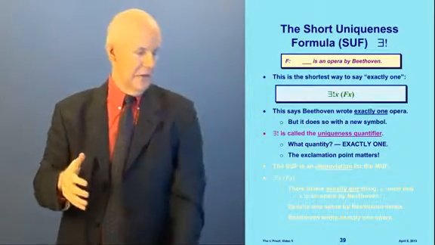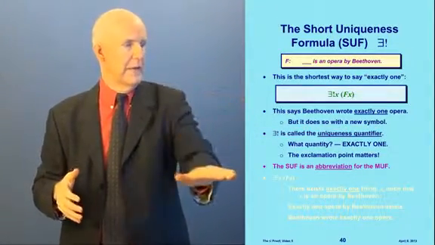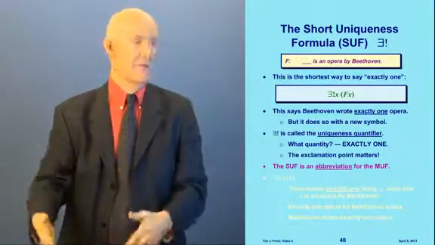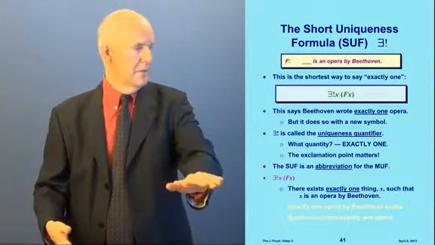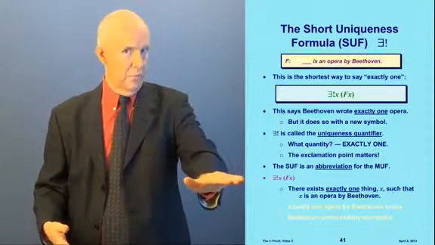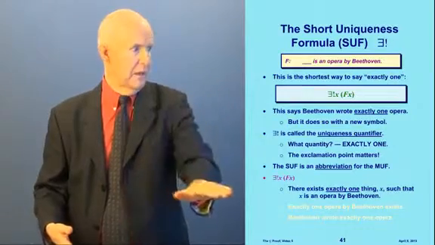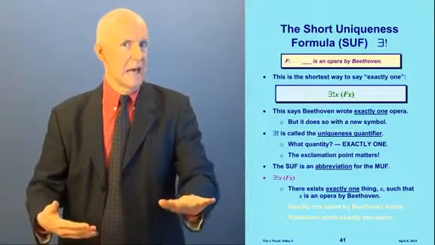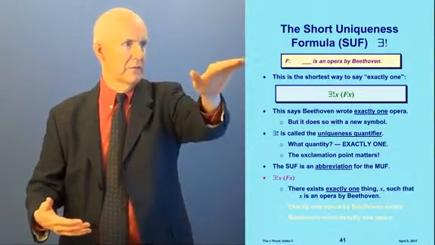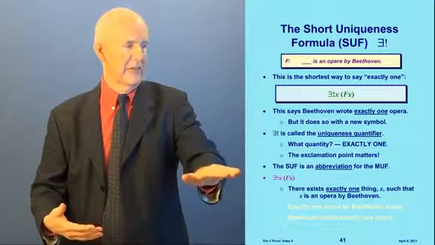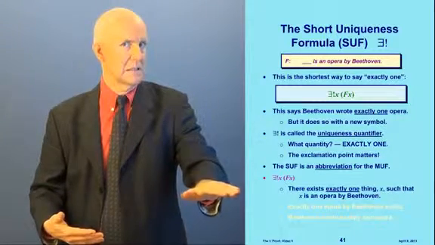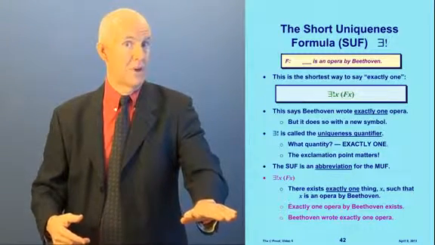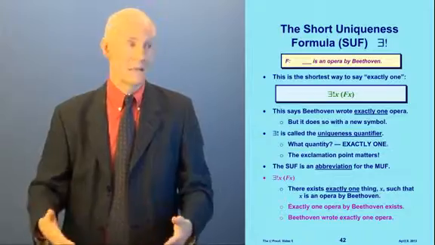All right. So now, the SUF, that's this thing here, is an abbreviation for the MUF. This formula is an abbreviation for our medium formula. Okay? So if we write this statement here, which is the same as up here, this says there exists exactly one thing X, such that X is an opera by Beethoven, because that's what the blank is. That's what it says. In other words, exactly one opera by Beethoven exists, or Beethoven wrote exactly one opera.